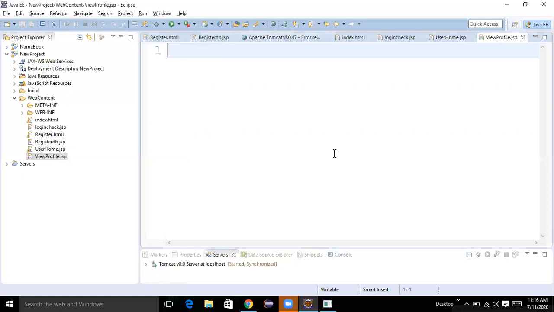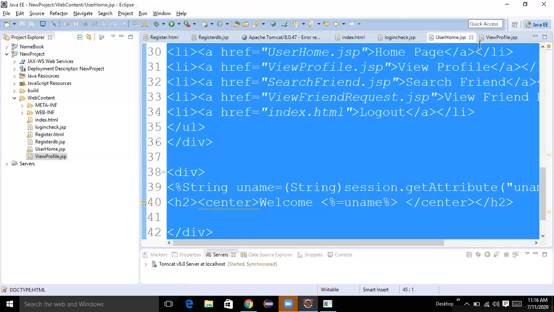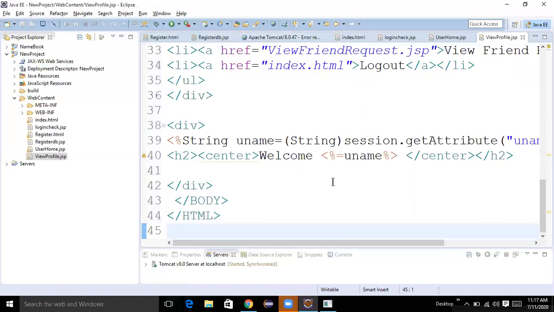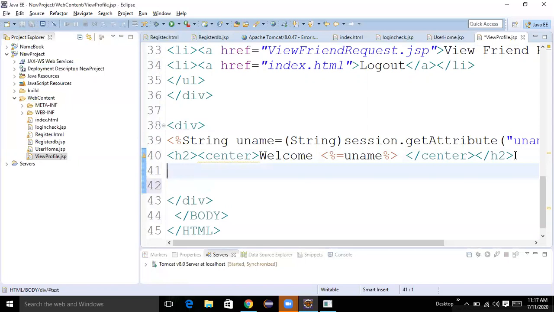So here, same as a home page, but we need to get our profile details. That means here only we can see our name, but we need remaining data also. At the time, here I want to get a heading. Fine.